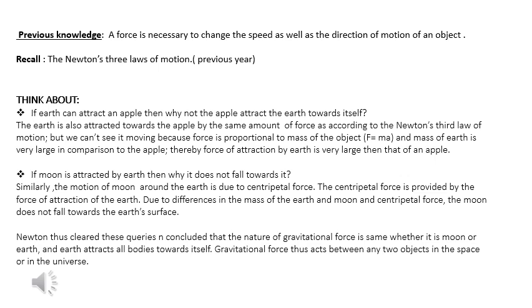If the moon is attracted by the earth, then why does it not fall towards it? Now, the motion of the moon around the earth is mainly due to the centripetal force. The centripetal force is provided by the force of attraction of the earth. Due to the considerable difference in the mass of the earth and moon and the centripetal force acting on them, the moon does not fall towards the earth's surface.